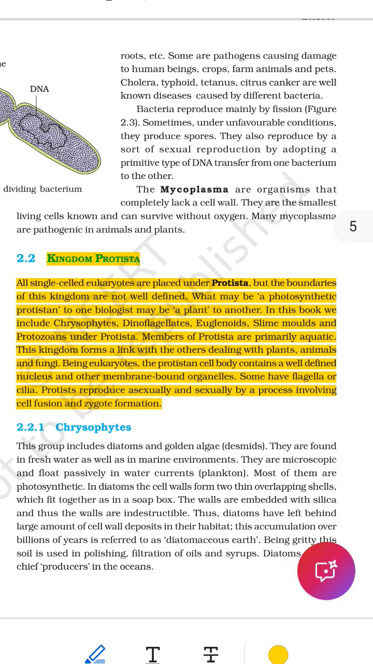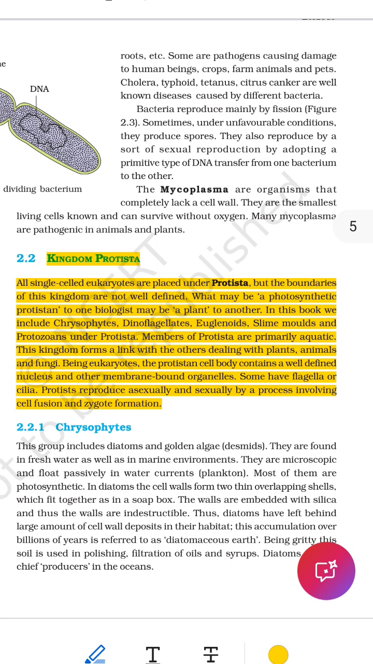Deep, detailed summary of Kingdom Protista in very simple, clear language. 1. What is Protista? 1. One-celled eukaryotes. Protists are living things made of only one cell, single-celled. Their cell is a eukaryotic cell, meaning it has a true nucleus, a distinct control center inside the cell, and other membrane-bound organelles, little machines that do specific jobs.